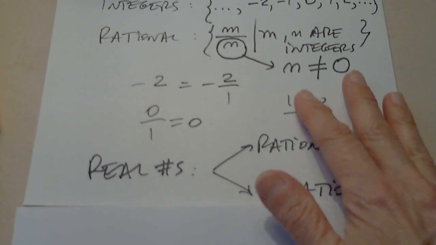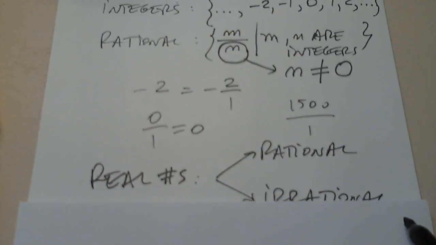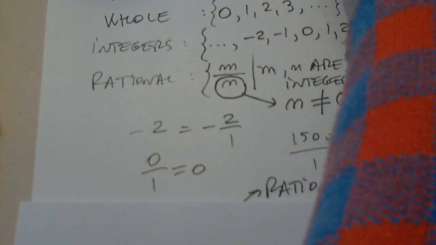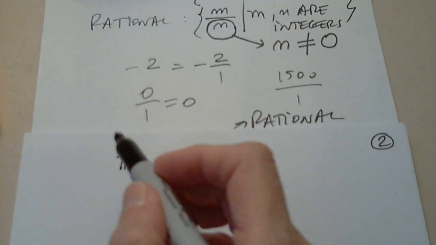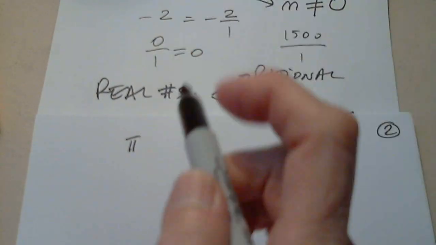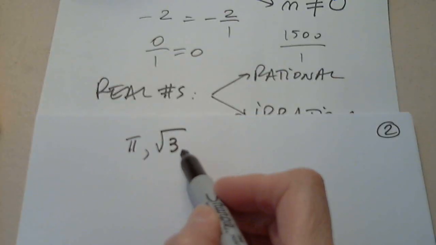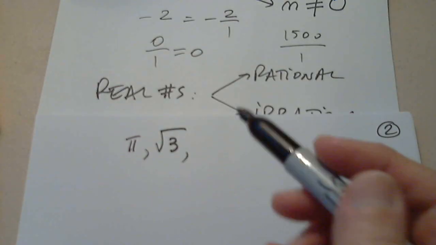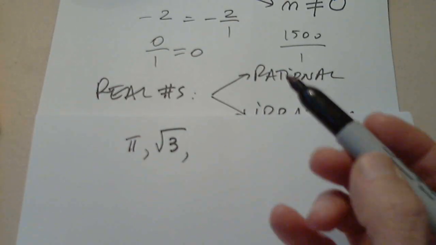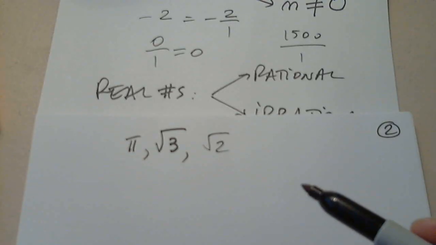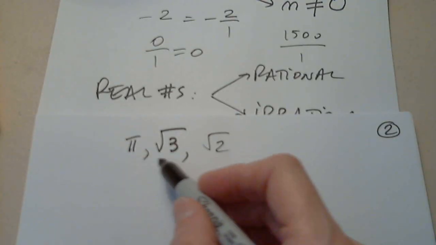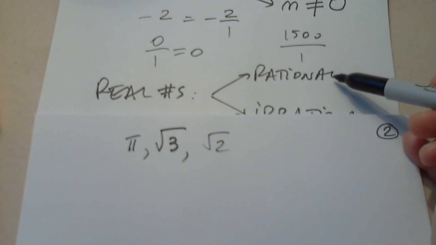So for example, irrational numbers, stop me if you have questions anytime. So irrational numbers are pi. Pi is an irrational number. The square root of 3 is an irrational number. The square root of 2 is an irrational number. All these numbers cannot and will not be presented as a fraction with no approximations.